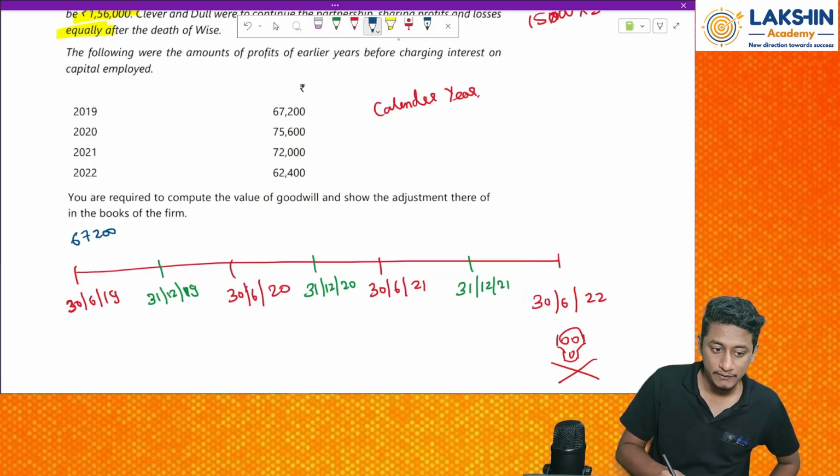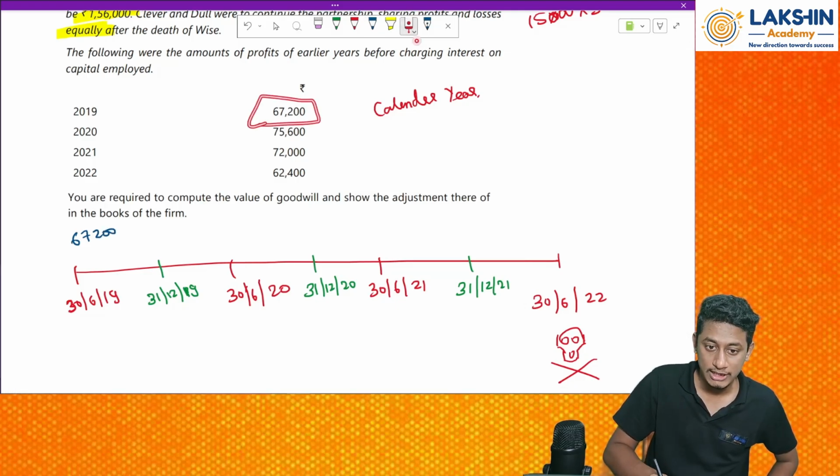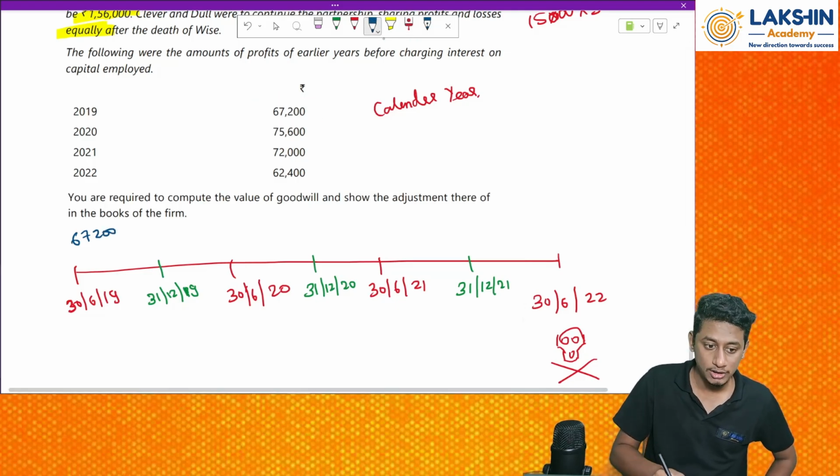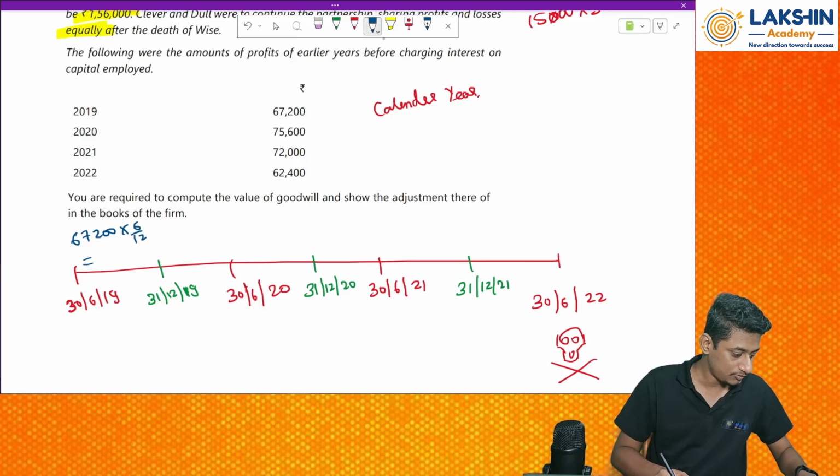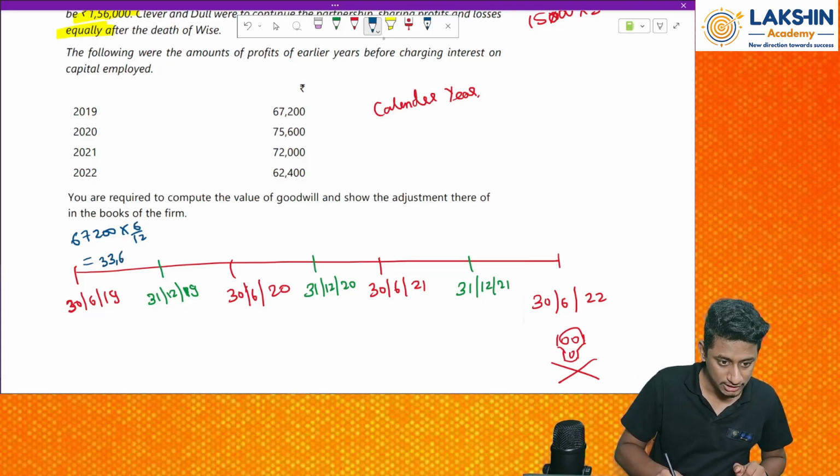67,200. Where did I get 67,200 from? 67,200 into 6 by 12 for 6 months. For 6 months I am computing the profit. How much is it? 200 into, divided by 2 I can do. Okay, so that will be 33,600.